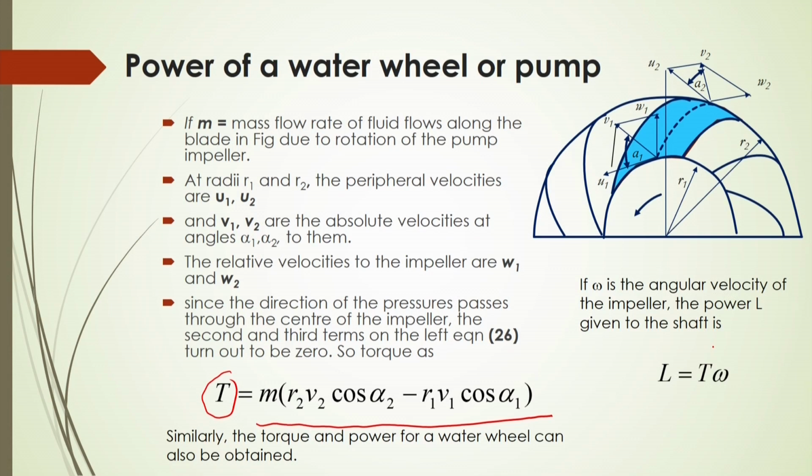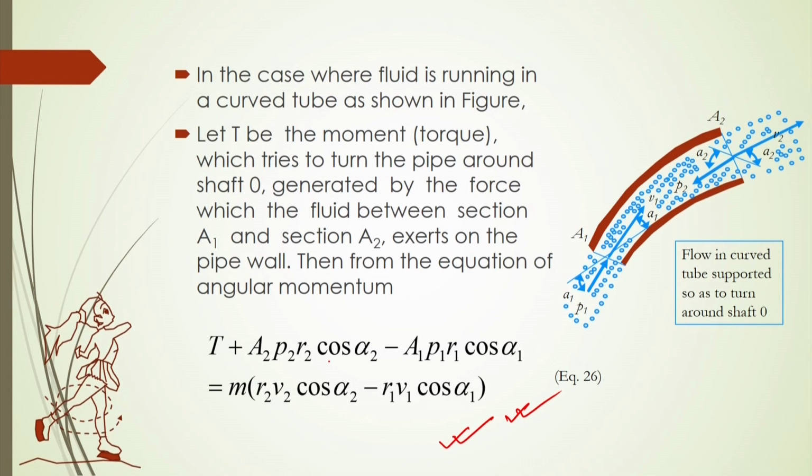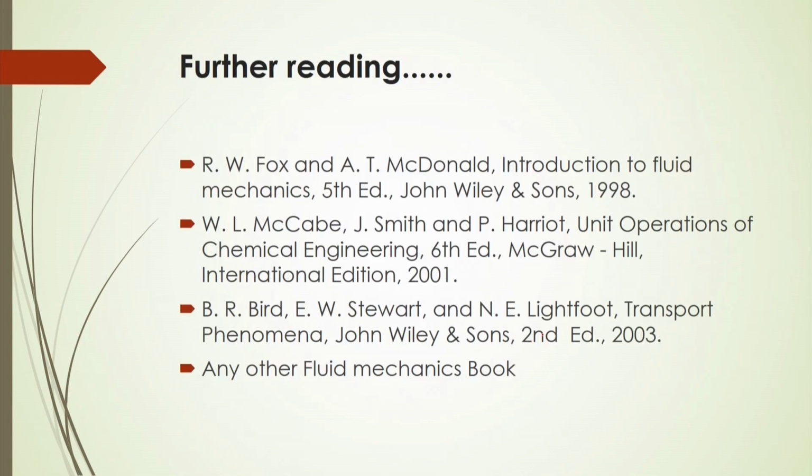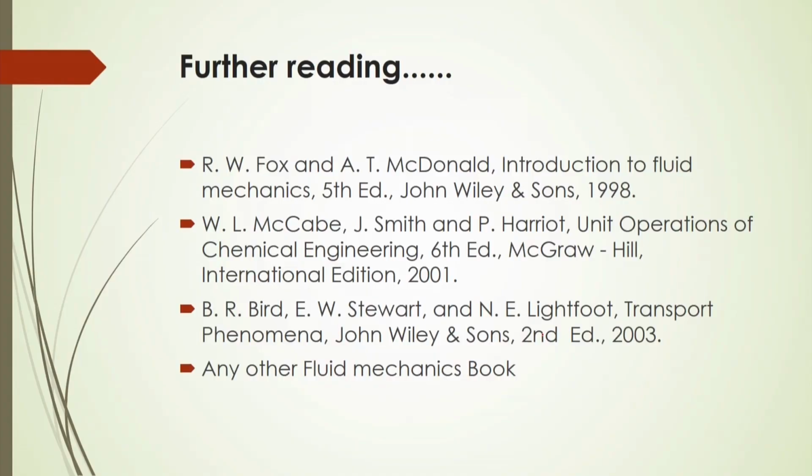If you know the angular velocity of the impeller, you can calculate the power from torque times angular velocity. So, W is the angular velocity; T into omega gives the power. For further reading, I suggest the other textbooks given in the slides.